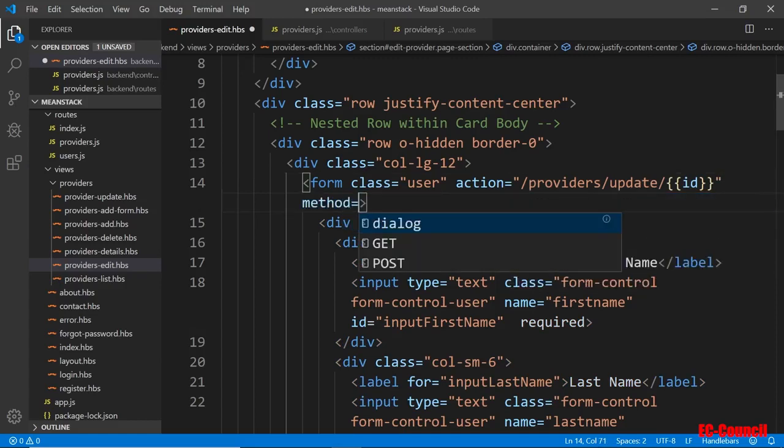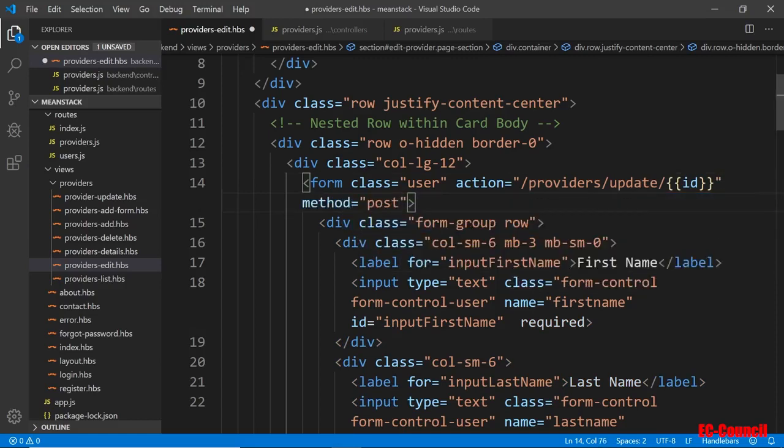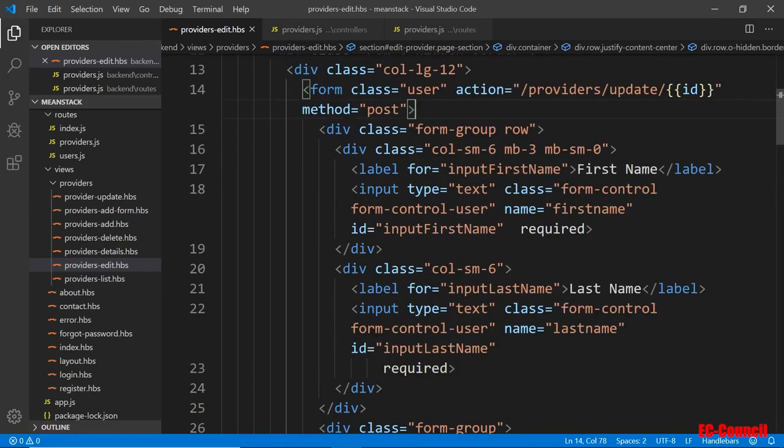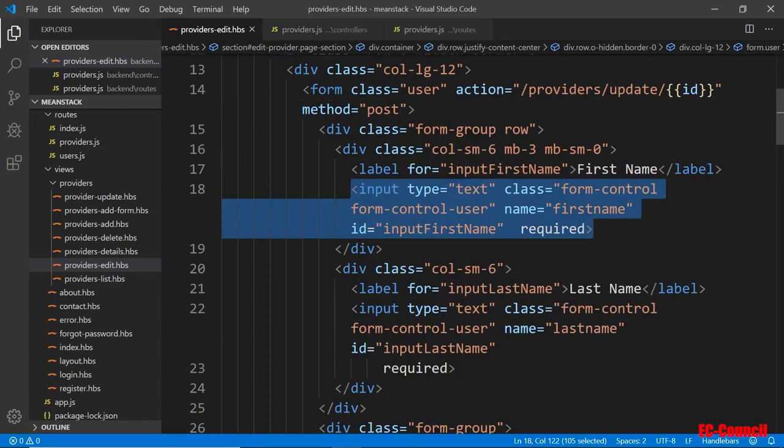And the method here, I'm going to choose post now, instead of get, because we want the data to be hidden in the body for security reasons, right? So you don't want to put get here. It's going to be shown in the URL. So that's the form. Now the first name here. So in the field, this is the field input. It's required. And notice again, it was not included in there, right? And it's not null data.